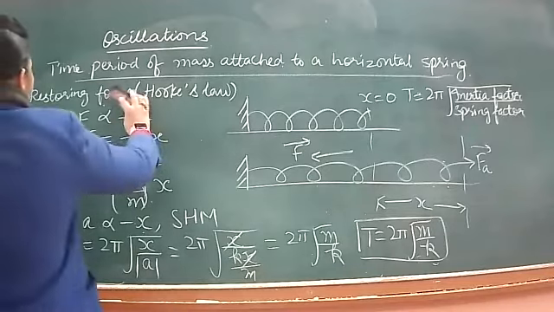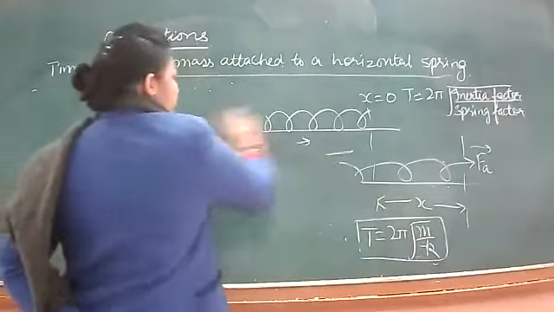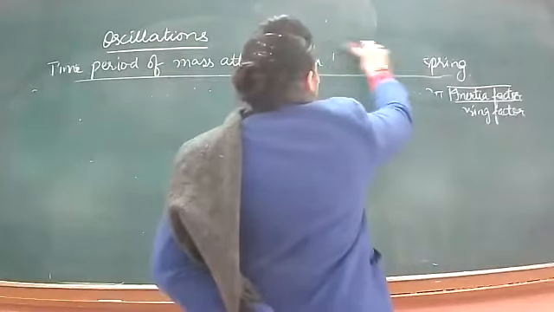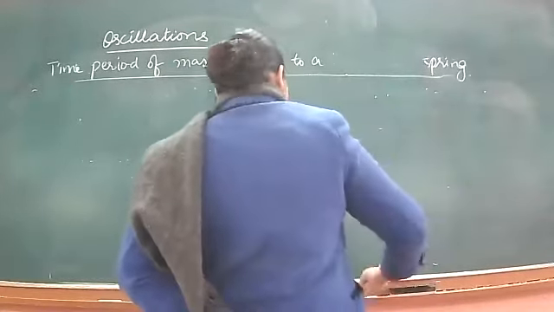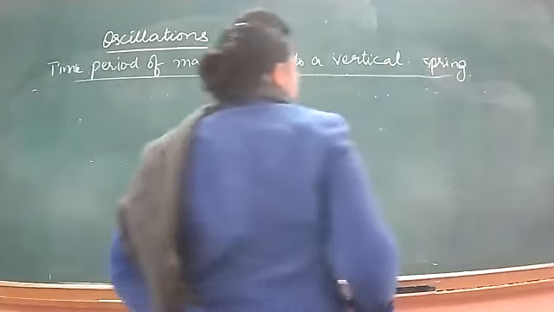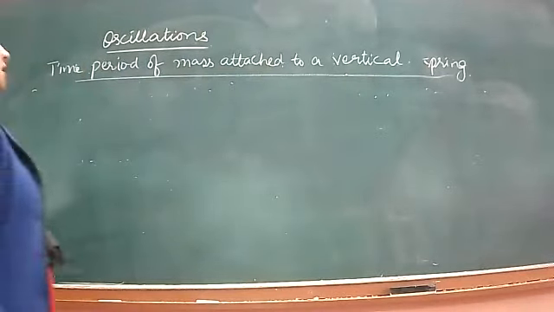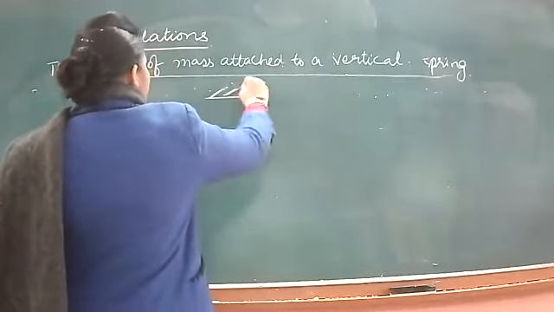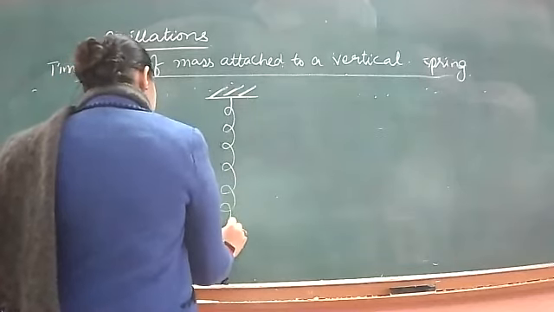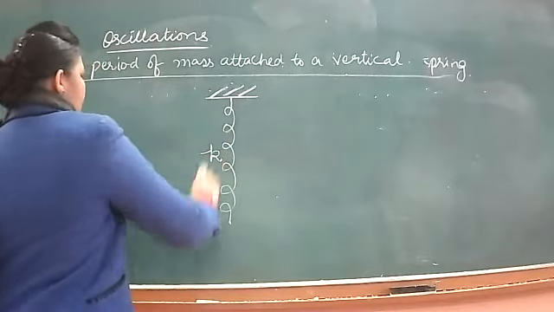Okay. So, second thing. Vertical spring, give the heading now. Vertical spring. Time period of mass attached to a vertical spring now. So we have a spring freely suspended from a point. ठीक है? तो ये इसका spring constant है K.